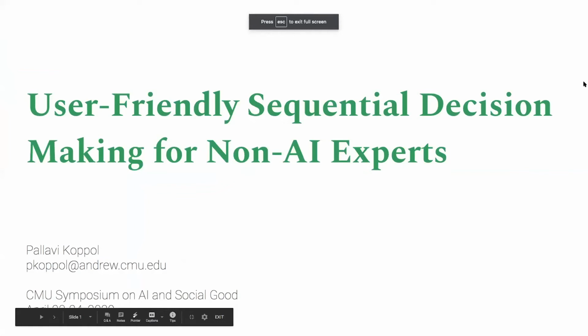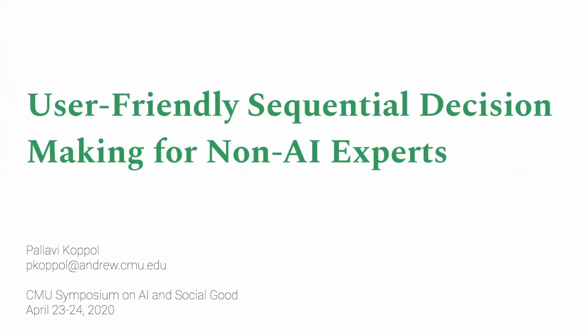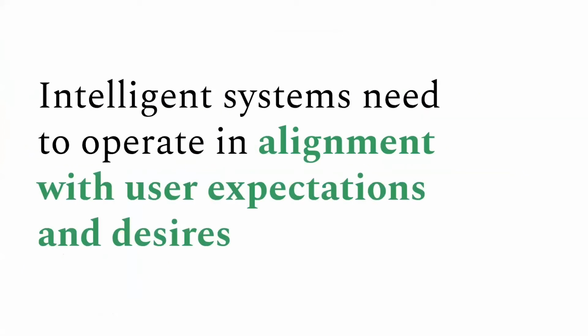Great. So hi, I'm Pallavi, and I'll be presenting today on our ongoing work on user-friendly sequential decision-making for non-AI experts. Over the course of today, we've heard of a lot of AI and ML systems that interact with people in various contexts, either when it comes to day-to-day tasks or high-stakes decision-making. But regardless of the context, for an intelligent system to be used by or for people, it needs to operate in alignment with user expectations and desires.